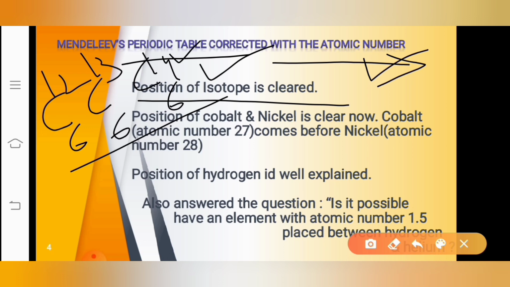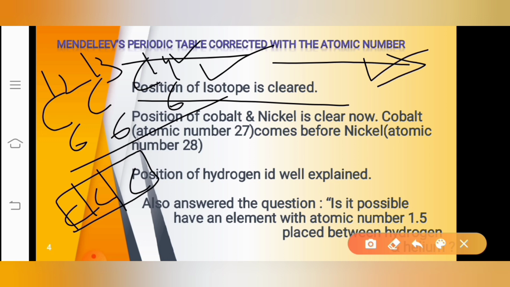Since they have the same atomic number, there will be only one place for carbon. We cannot place carbon in 3 different places in the periodic table. Is it possible to give 3 different places for carbon? No. If so, there would be a lot of issues in the periodic table.